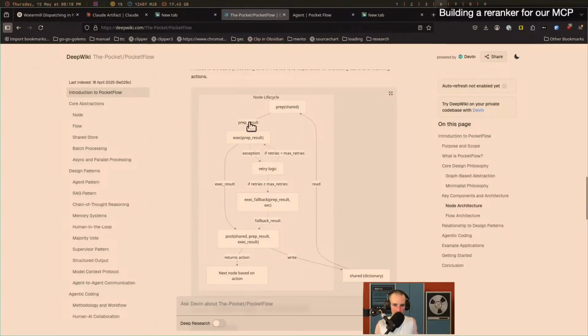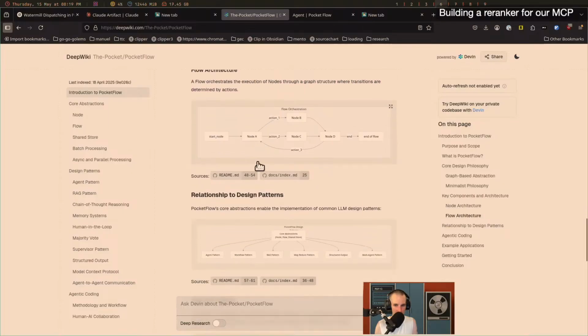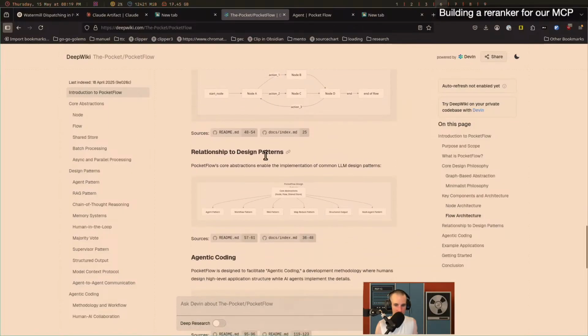So we get the prep result, we execute it. There's a retry logic, interesting. So we'll see how they do that in 100 lines. Then we do the post-processing step. It returns the action, and then the next node gets triggered, I guess. And so the flow is probably the thing that operates dispatching on this execution, right?